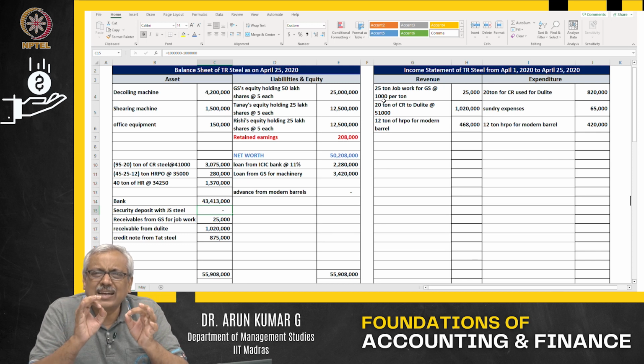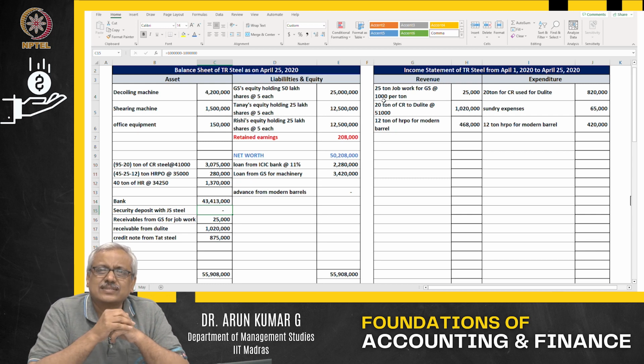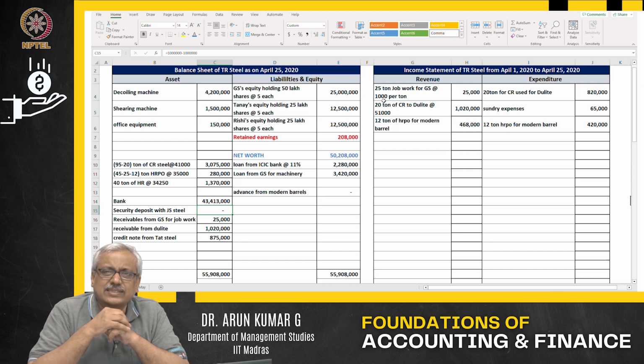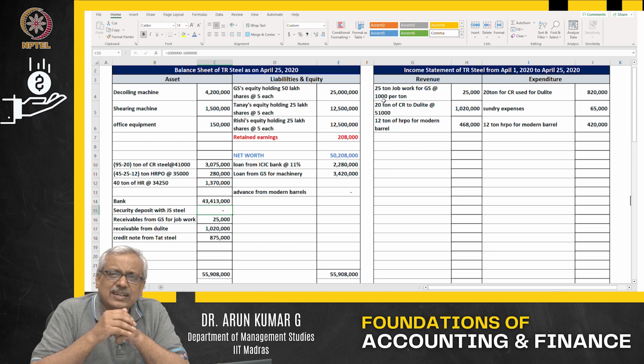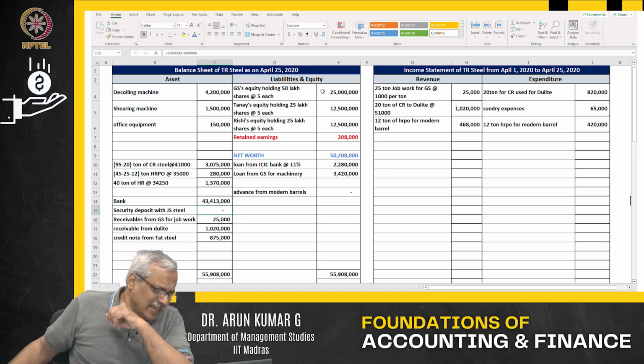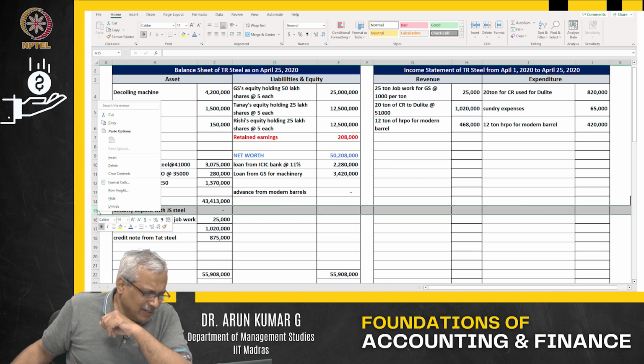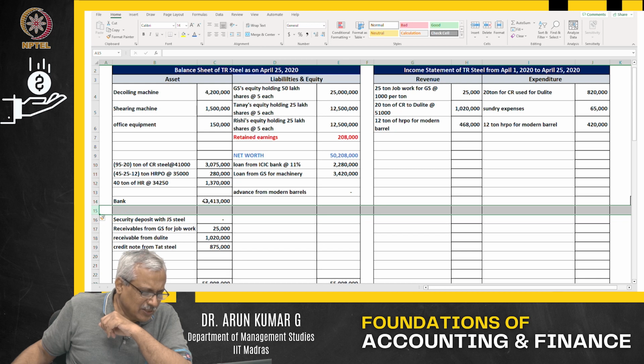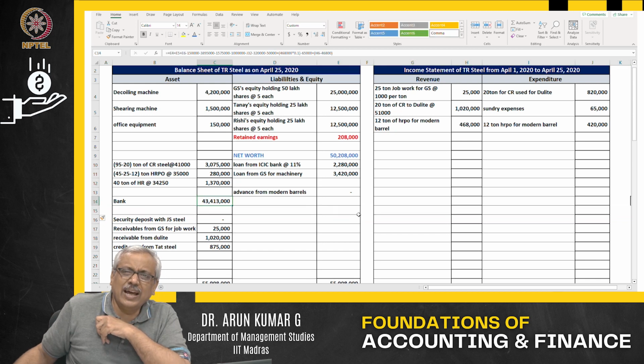Withdrew from the bank for petty cash and other cash related expenditure a sum of rupees 5 lakhs. April 29th transaction. Withdrew from the bank a sum of rupees 5 lakhs for meeting the cash expenditures. So what is happening? Bank, you had about 43 lakhs out there.